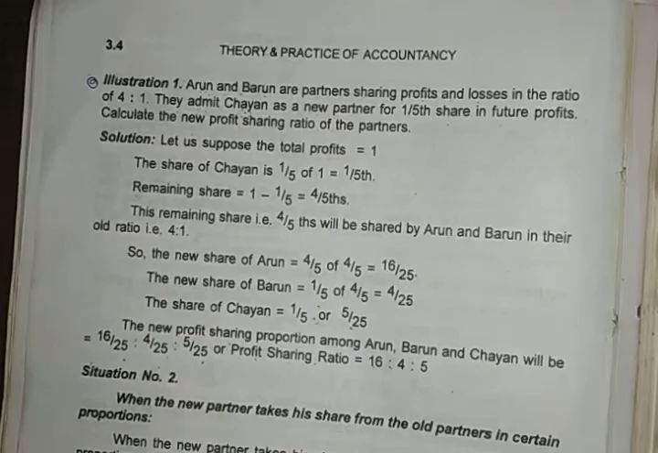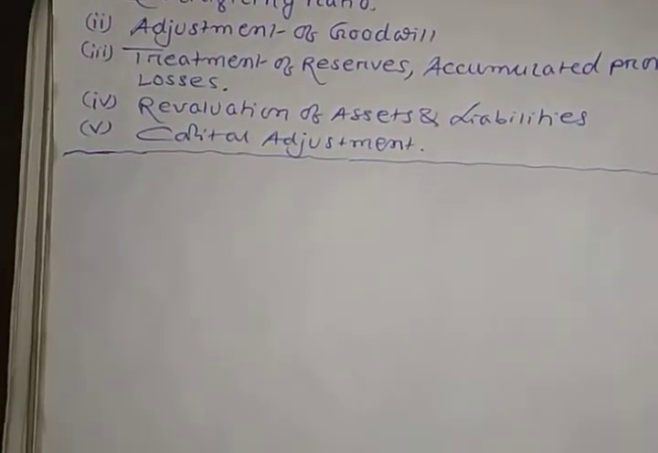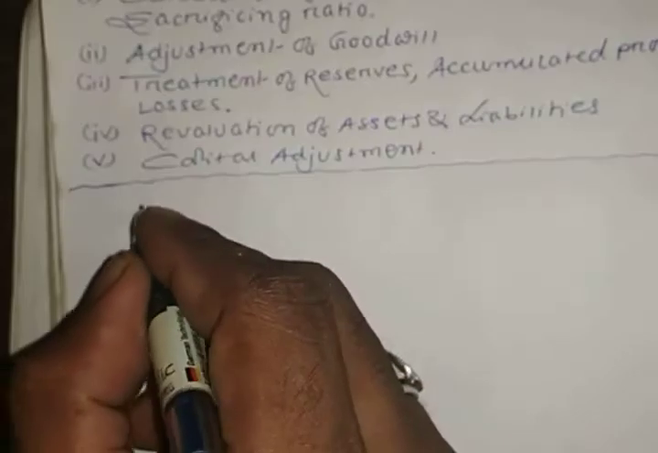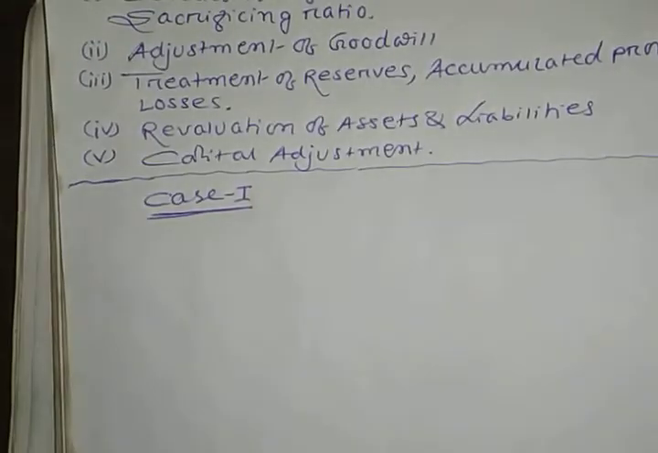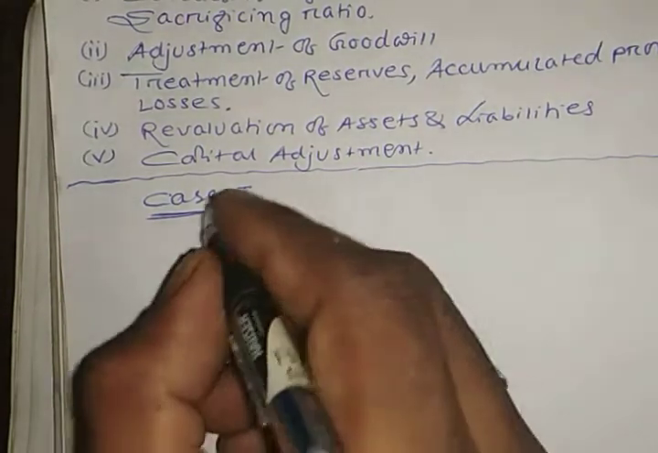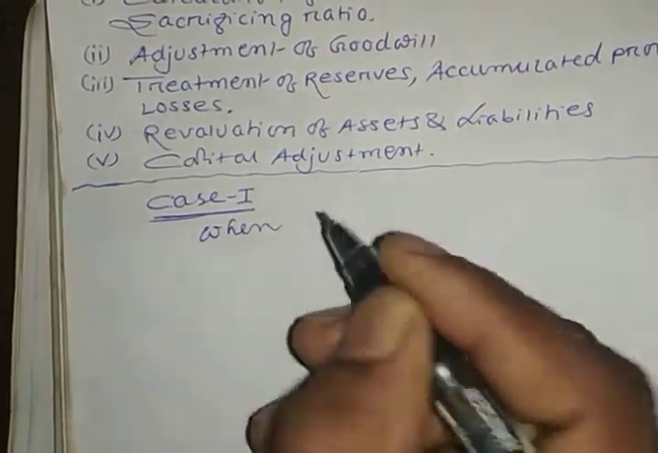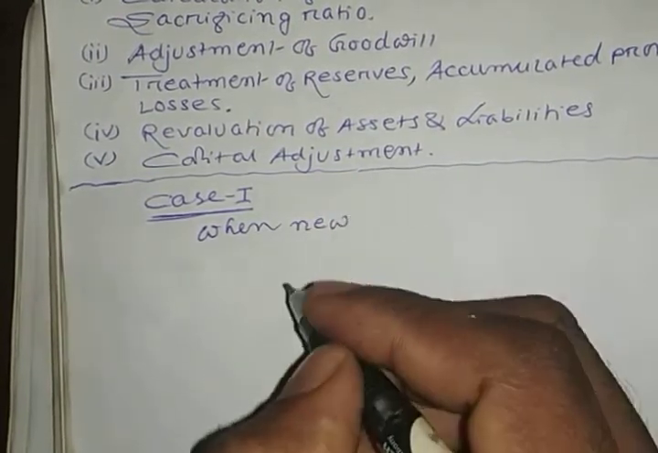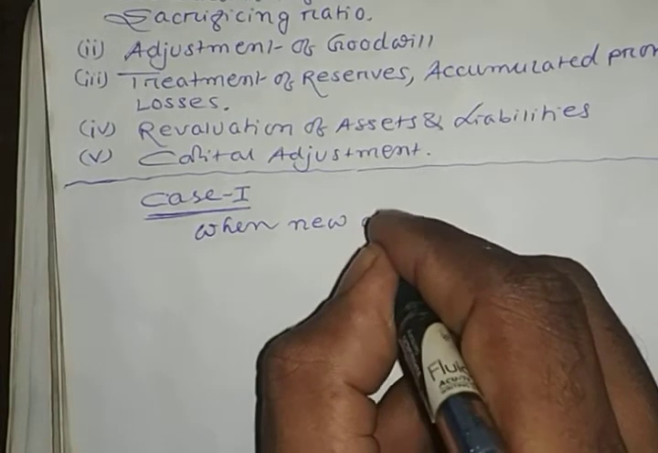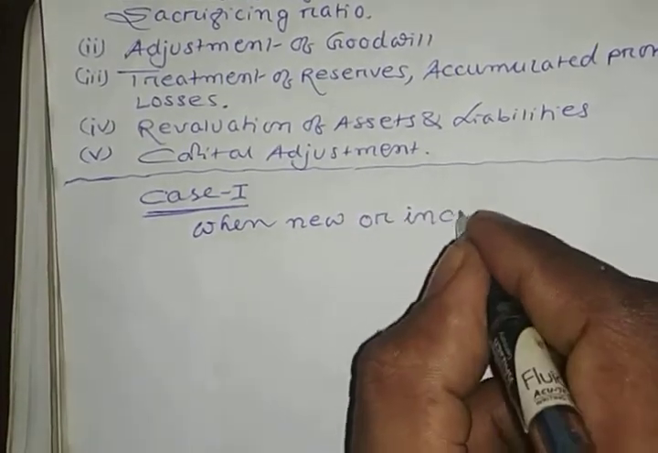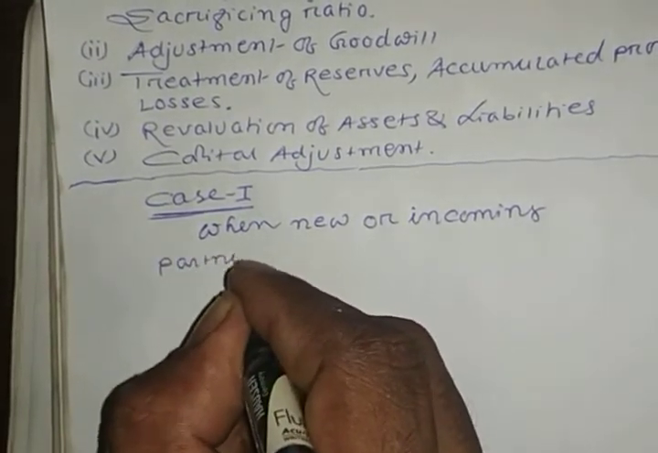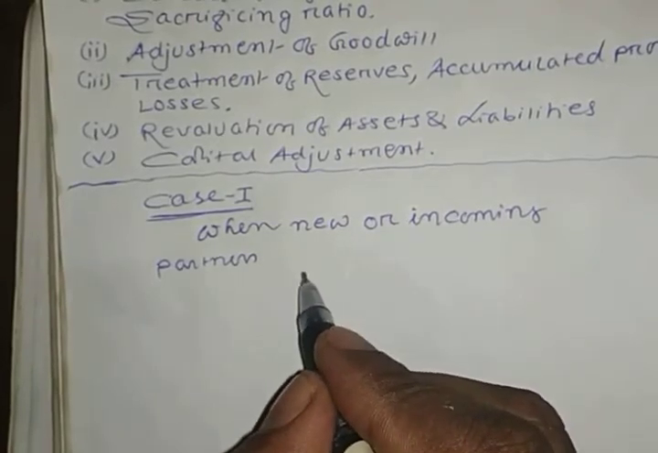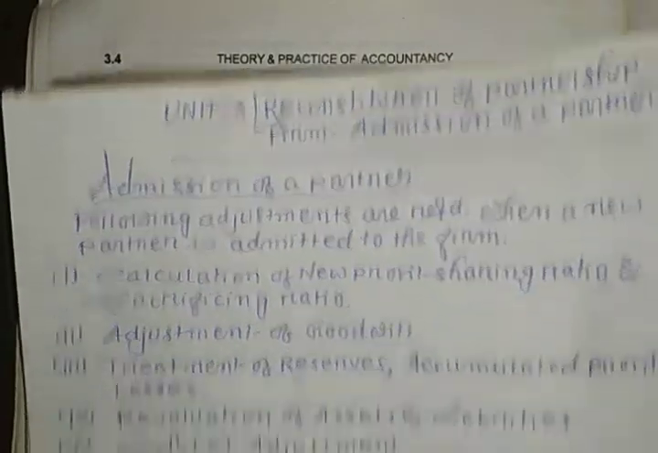Okay, remember the steps. I'm talking about the first situation. What is the first situation? You can say it is case number 1 related to the new profit sharing ratio. When a new or incoming partner... who is the new partner here according to this question? Chayan, right? Chayan is the new partner.